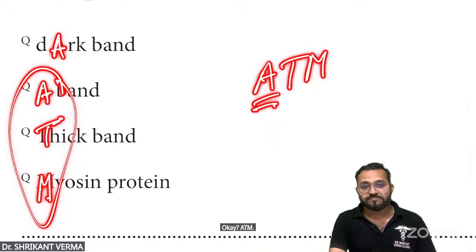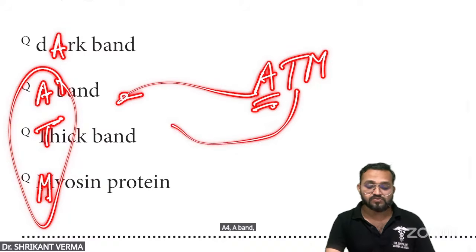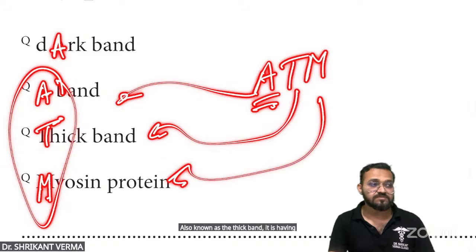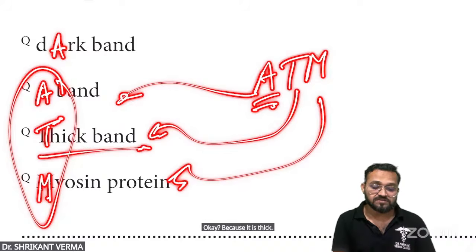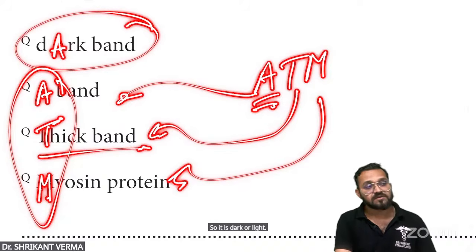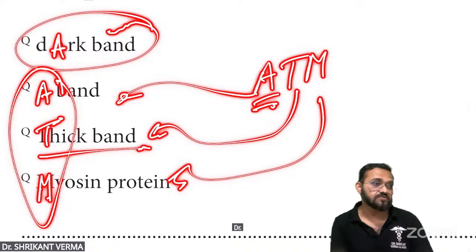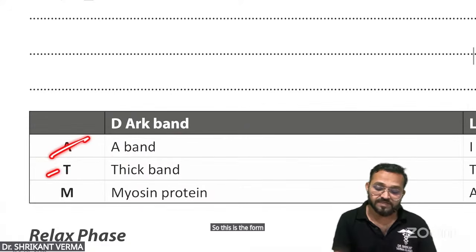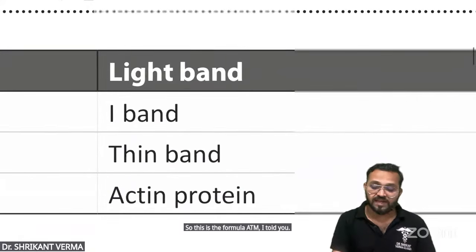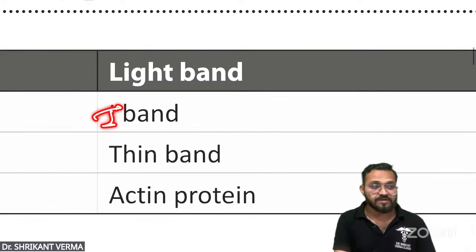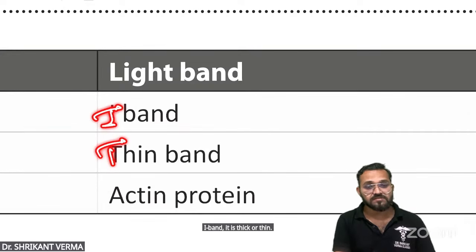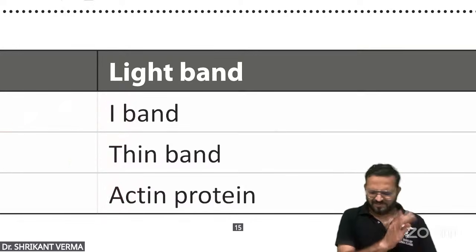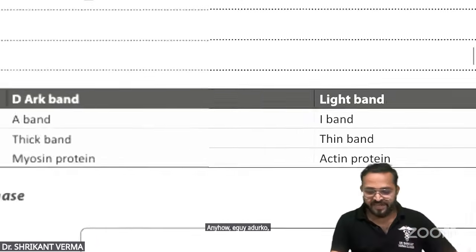ATM. A for A band, also known as the thick band. It is having which protein? Myosin protein. Because it is thick. So it is dark or light? Dark. What is thick will be dark, what is thin will be light. Is it okay? ATM. So this is the formula. I told you. So beta, light band is the opposite: I band. It is thick or thin? Thin. Myosin or actin? Actin. Anyhow, just remember this ATM.